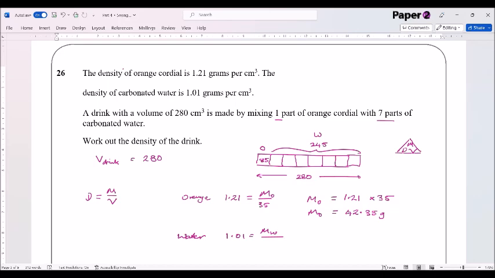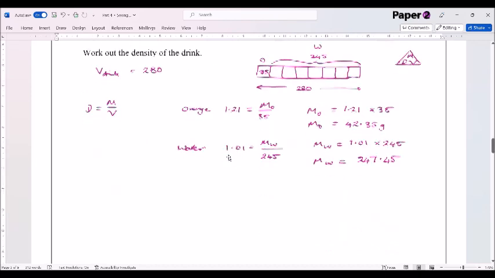The volume of water was 245, which means that the mass of water is equal to 245 times 1.01, or 1.01 times by 245, which gives me a mass of water of 247.45.